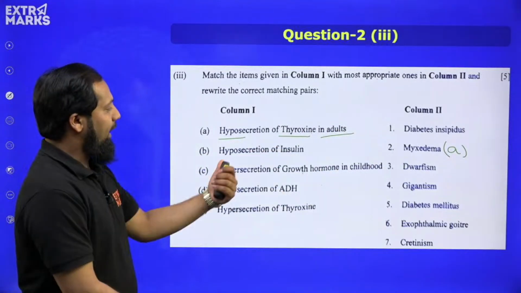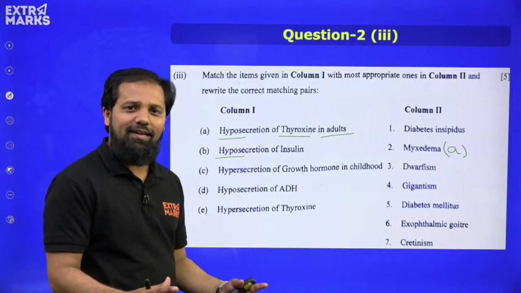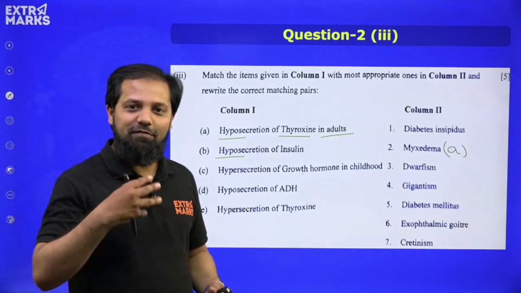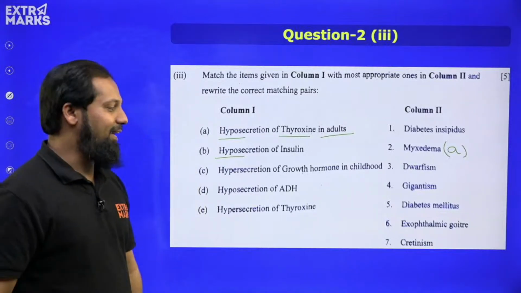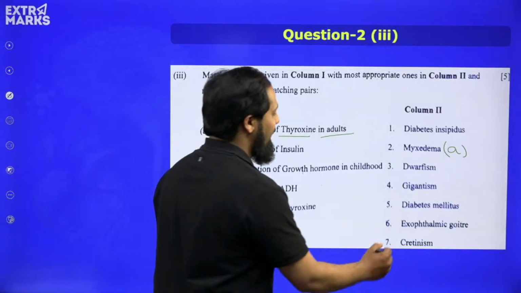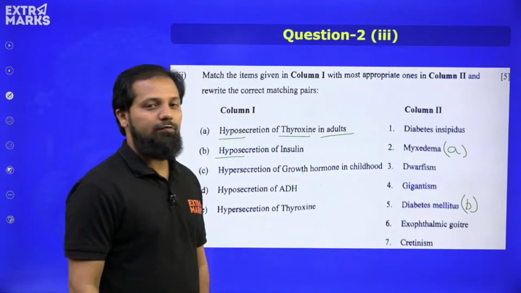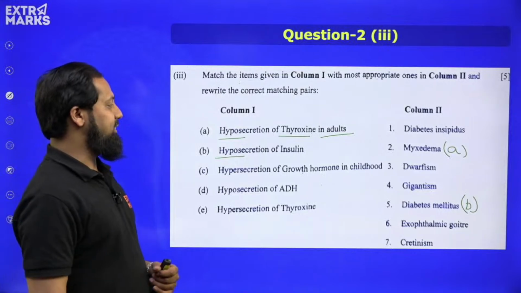Okay. Next, hyposecretion of insulin, again a very easy question because all of us know what happens when insulin is not produced in sufficient quantity. It leads to diabetes mellitus. So this will be the answer for B.